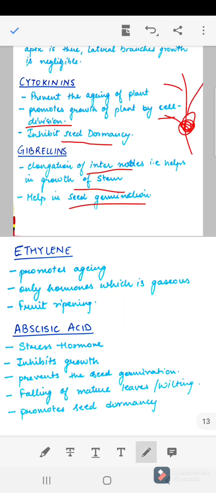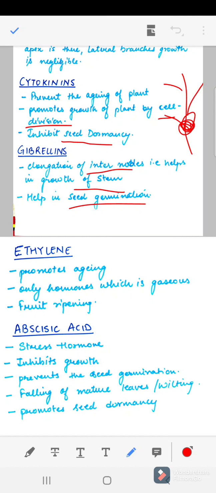Next we have ethylene and abscisic acid. Ethylene is the only hormone which is in the gaseous state. It is promoting the aging. So these two, abscisic acid and ethylene, are somewhat like anti hormones, right? Not exactly anti, but we can consider it as such, because their functions are antagonistic to the previous three hormones, right? So they promote the fruit ripening.